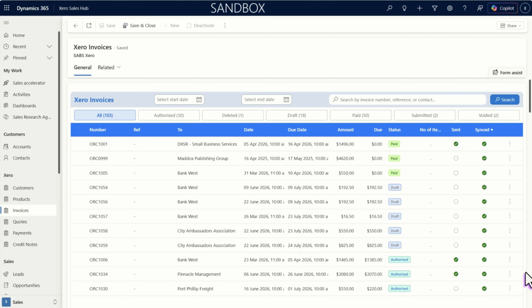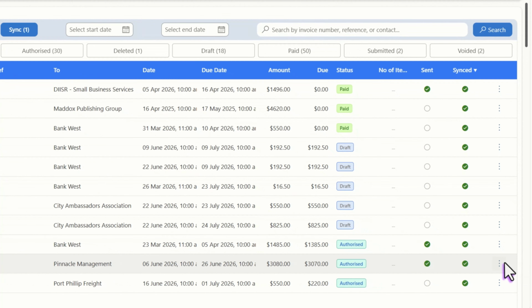This demo explores the actions you can take on synced invoices within the Xero Connector. This will be the same whether you open an invoice from a customer's profile or from the general invoice view, which contains the invoices of all your customers. Synced invoices can be opened like this.